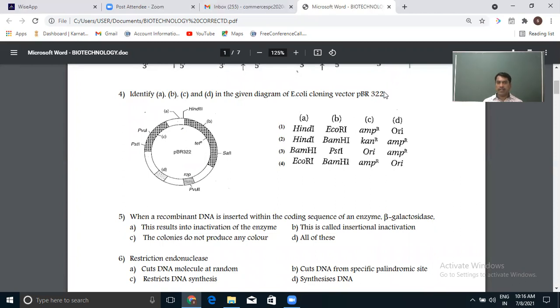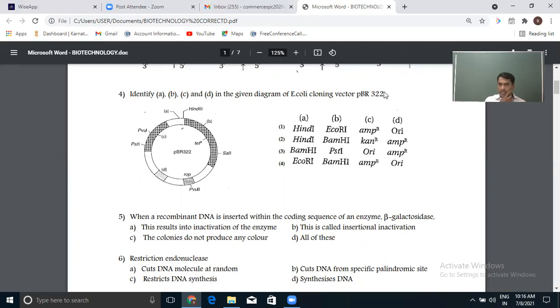They may change the A, B, C, D labeling of the parts so that we should identify them. Now, let us identify which part is A, B, C, and D.